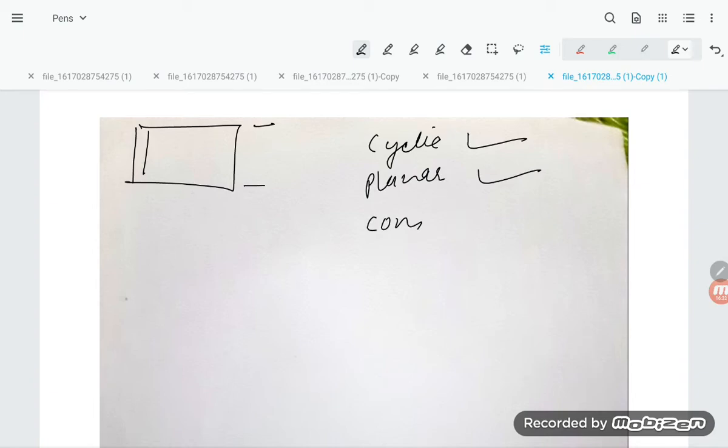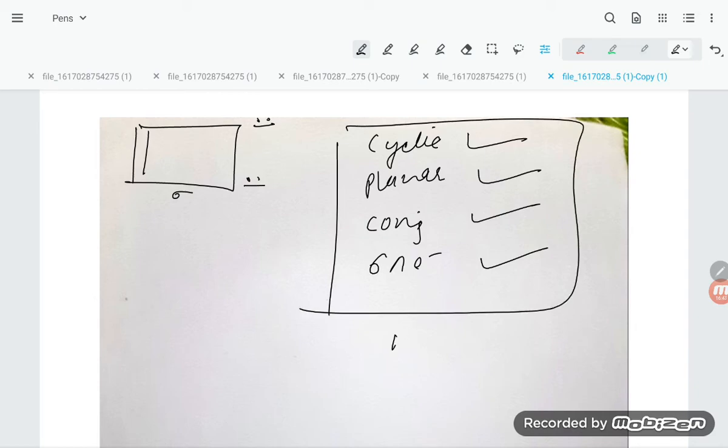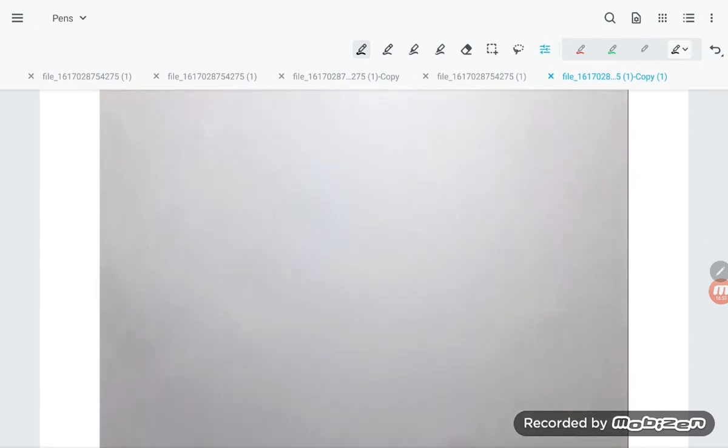Conjugation: sigma, lone pair, sigma, conjugation is proper there. Pi electrons: 2, 4, 6, so there are 6 pi electrons. This condition is all satisfied. So this compound is aromatic.